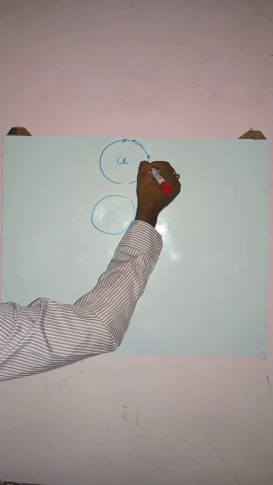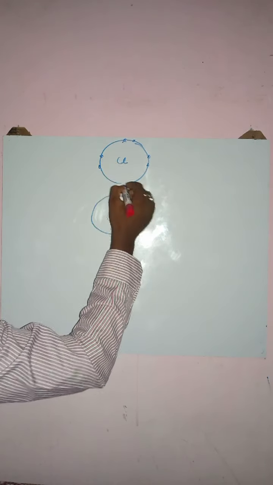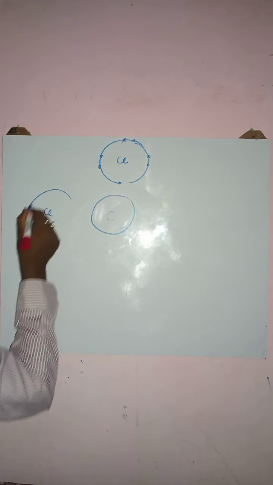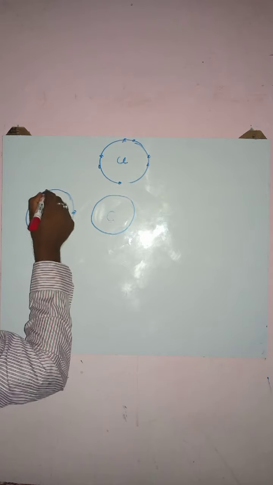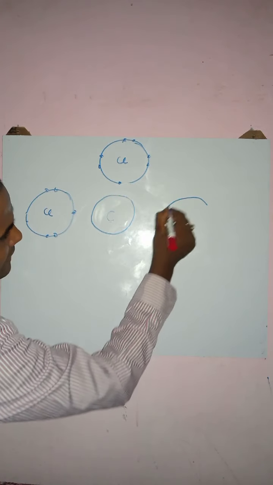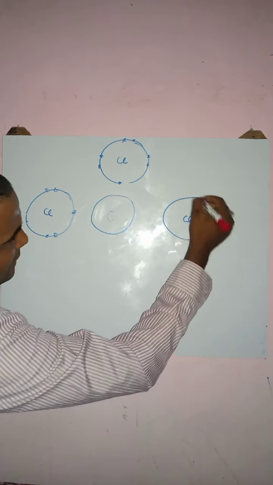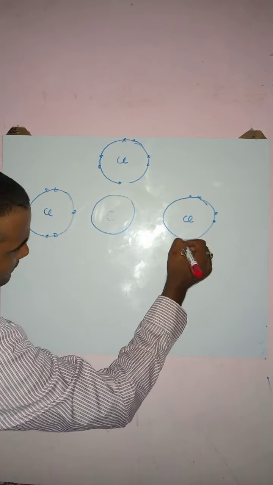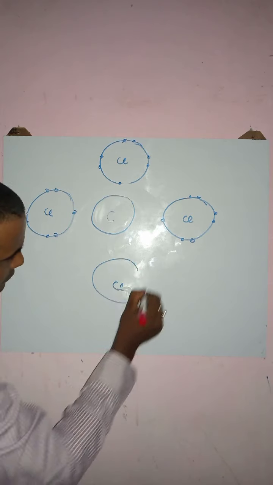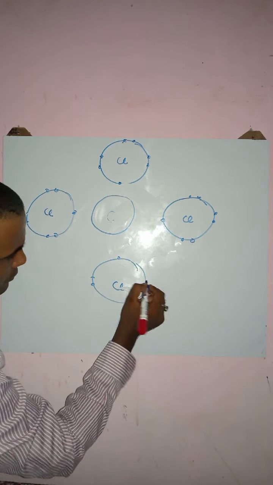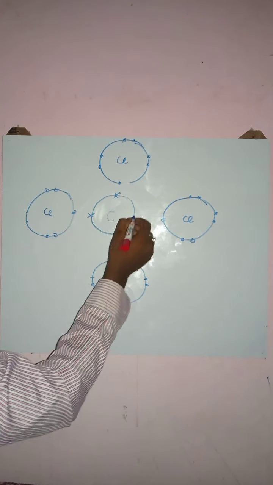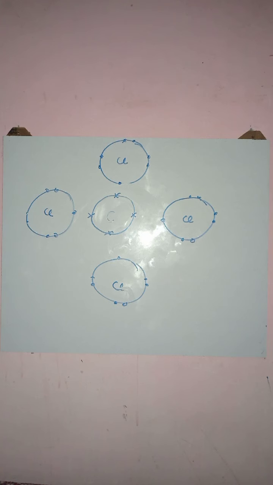2, 4, 6 and 7. Similarly, in another chlorine atom as well we have 7 electrons. Here also in the chlorine atom we have 7 electrons, and similarly here as well, 1 to 7. Carbon has 1, 2, 3, 4 electrons in the outermost shell.